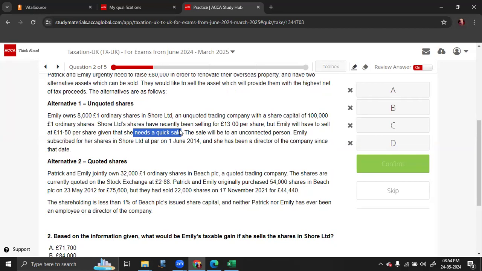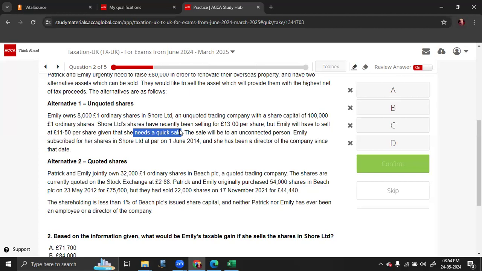Emily subscribed for the shares in Shore Limited on 1st June. She has been a director of the company since that date. So that means she is not eligible for investor relief. Why? She directly subscribed from the company, but the problem is she is an employee of the company. So investor relief is not applicable; we need to check whether BADR is eligible. For BADR, out of the 100,000 shares, she is having 8,000 shares.